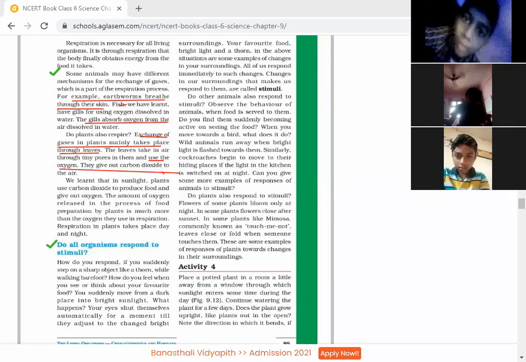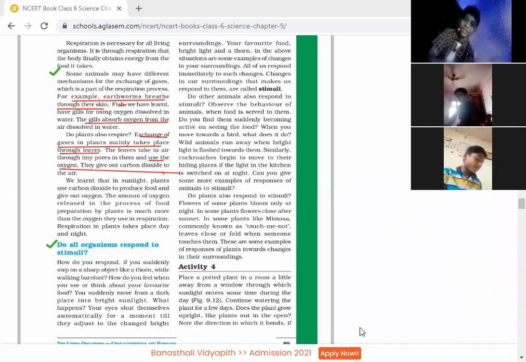Arshaya, start reading. Yes, ma'am. We learned that in sunlight, plants use carbon dioxide.